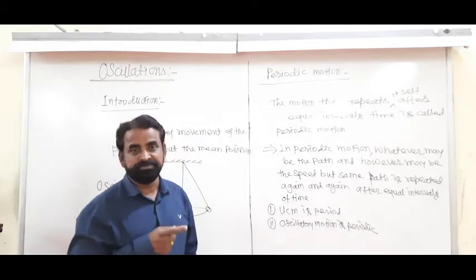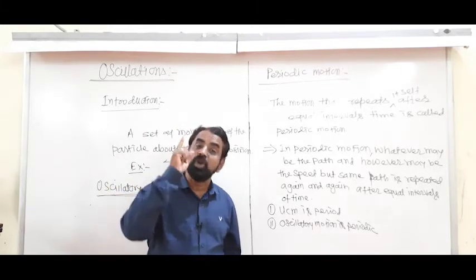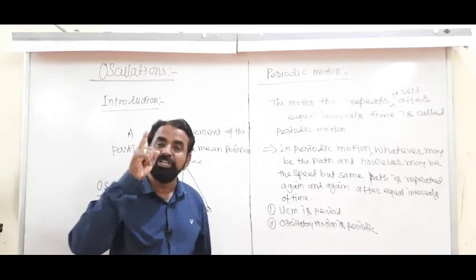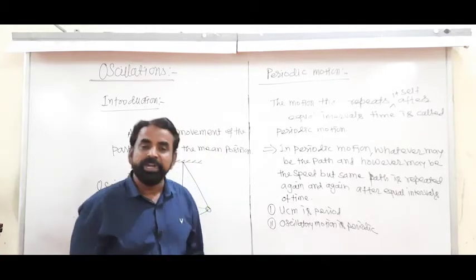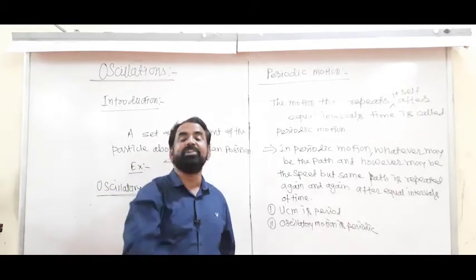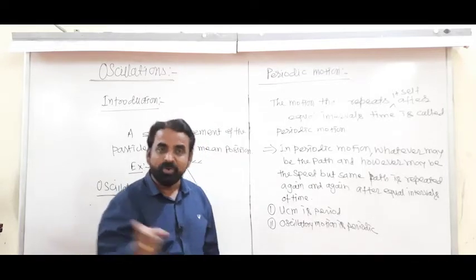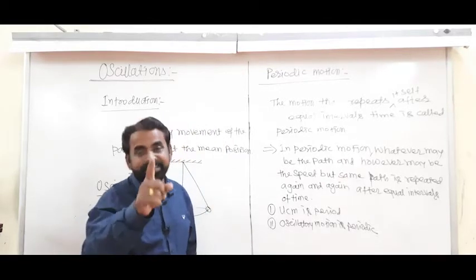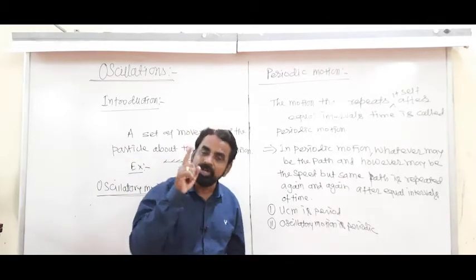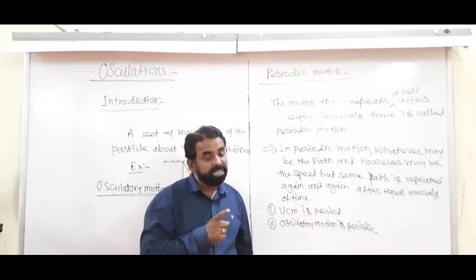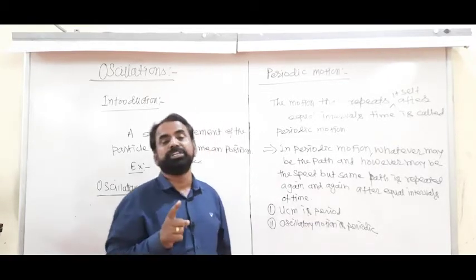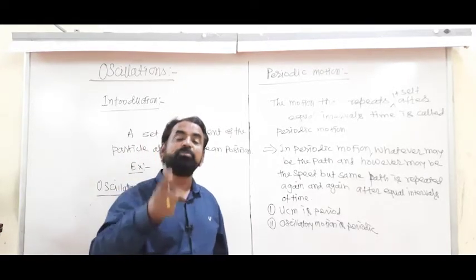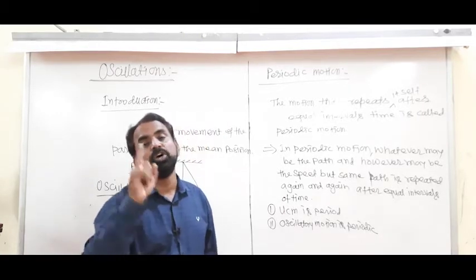Every periodic motion is not oscillatory. Which periodic motion is not oscillatory? Uniform circular motion is periodic but not oscillatory. Why not oscillatory? Because its path is circular. In oscillatory motion, the path is to and fro, not a complete peripheral circumference. That is the difference here. And therefore, every oscillatory motion is periodic, but every periodic motion is not oscillatory. Which periodic motion is not oscillatory? Uniform circular motion is periodic, but it is not oscillatory.